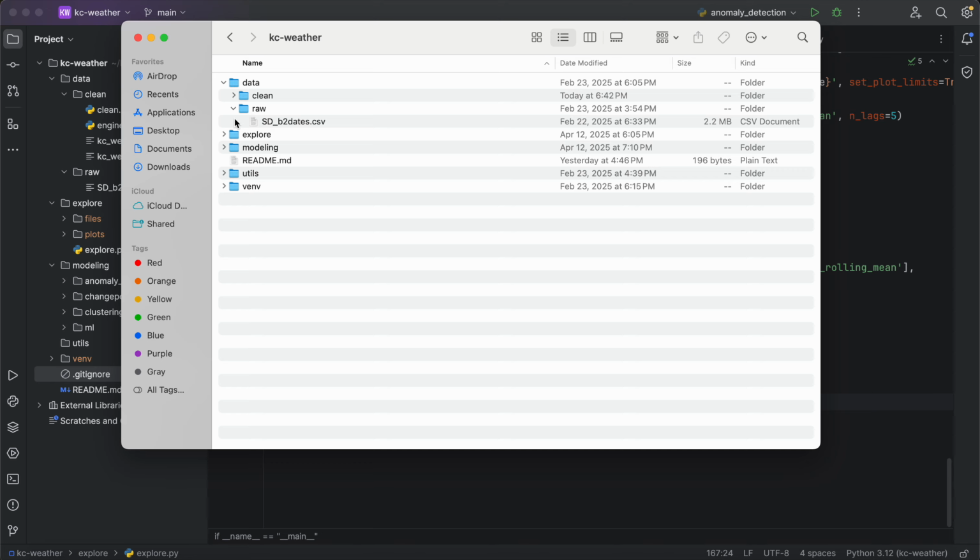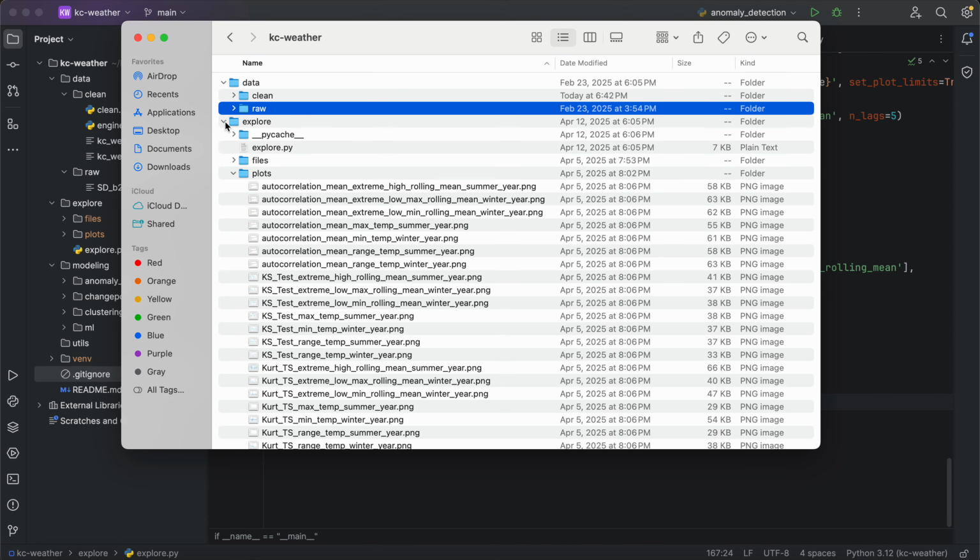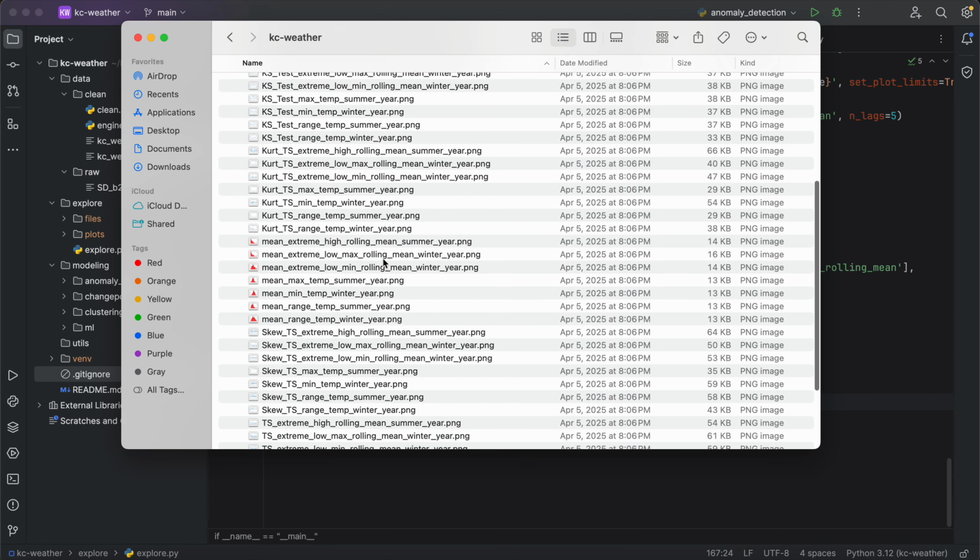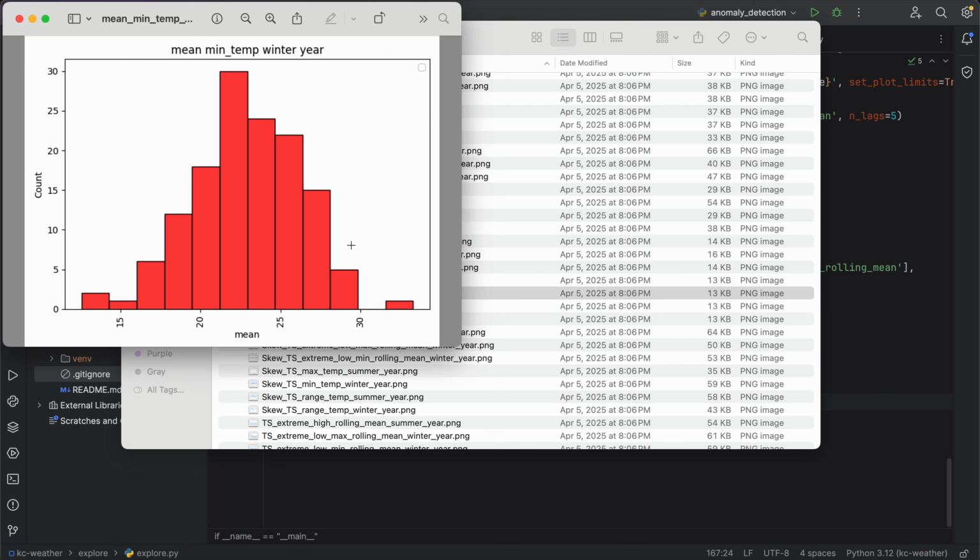All right, let's take a look at what some of this output actually looks like. So again, we just have some histogram distribution. These are good to just get us a feel for the data. And one of the things that we'll notice is that variation is expected. It's whether or not the variation is correlated with time or if this is changing over time that we really care about.